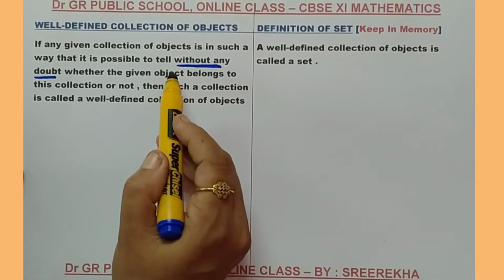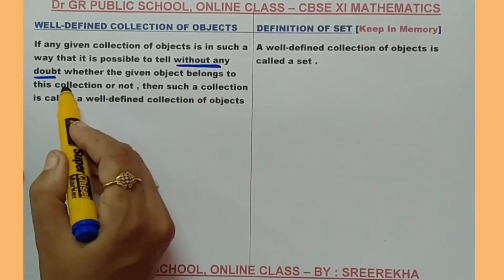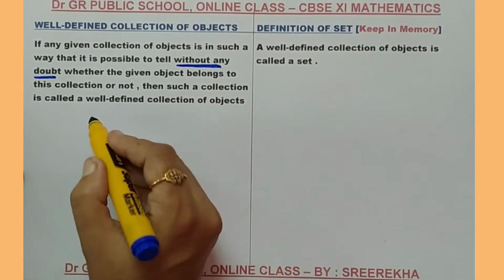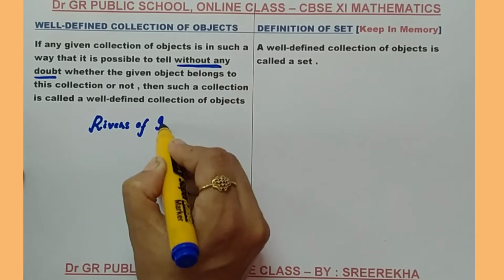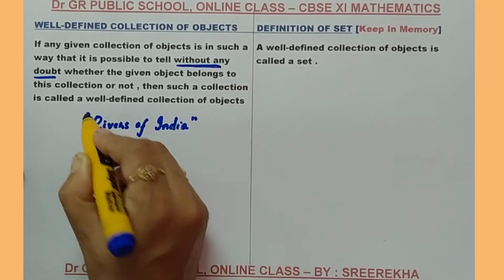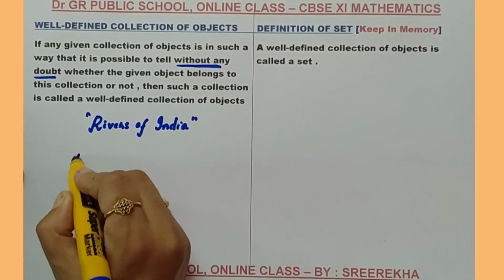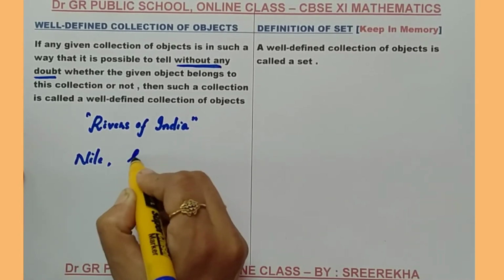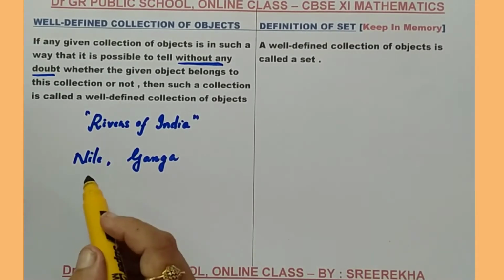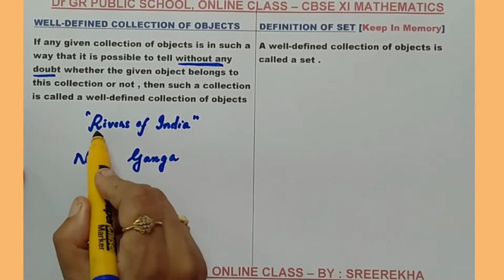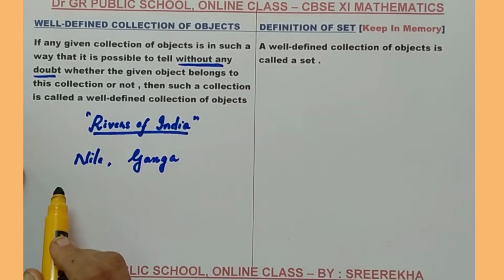The definition states that it should be possible to tell without any doubt whether the given object belongs to this collection or not. I am going to consider a collection, rivers of India, and two rivers, the Nile River and the river Ganga. Here I am going to check whether the collection, rivers of India, is a well-defined collection or not.